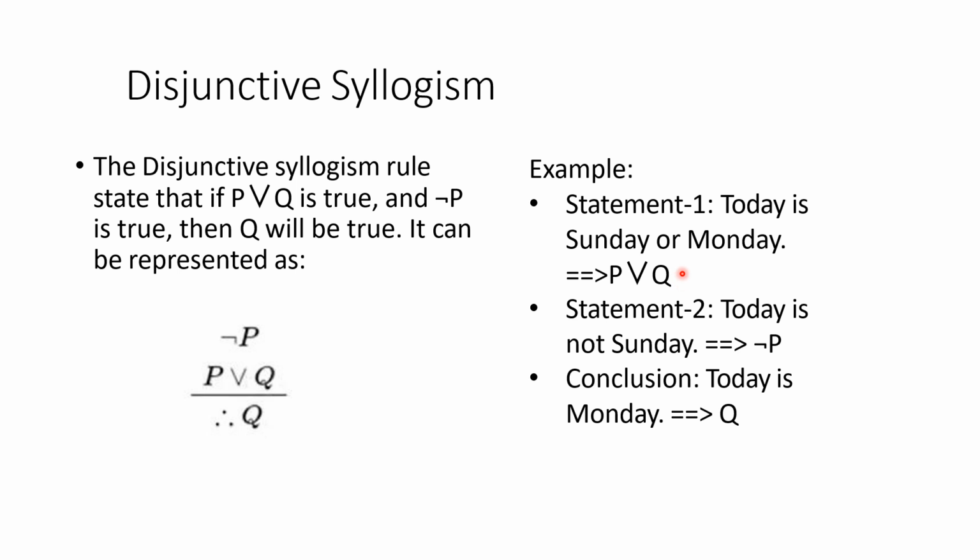So the first sentence is given as true, that is P or Q: today is Monday or Sunday. And the second sentence says it is not Sunday. We can conclude that it is Monday. So today is Monday, that is Q is true. Here also you can see that whatever is in the knowledge base is given above the line, and below the line is our conclusion or inference.